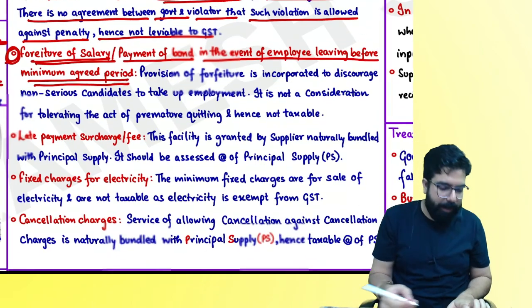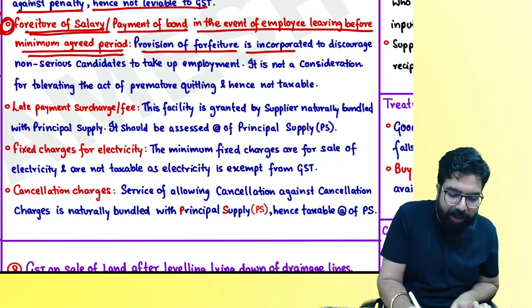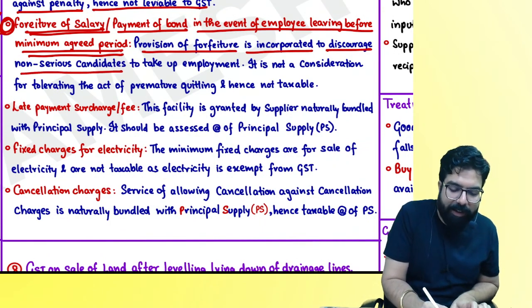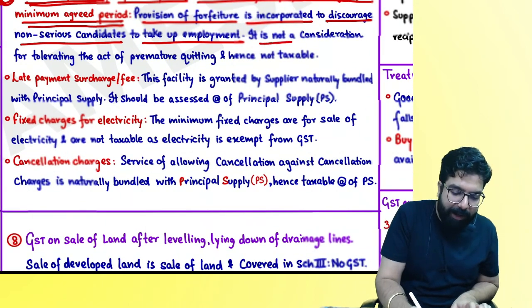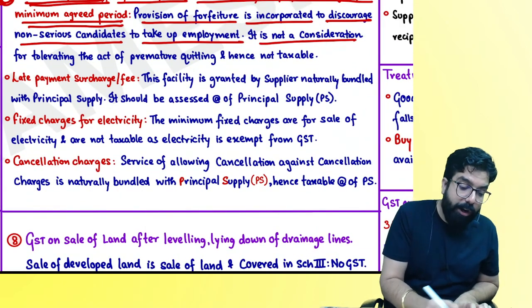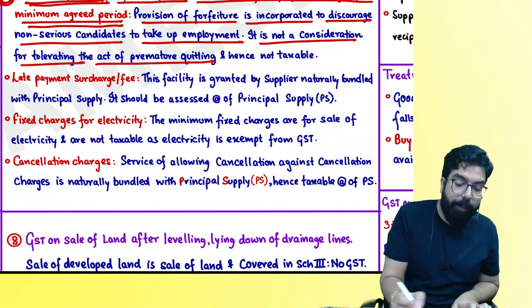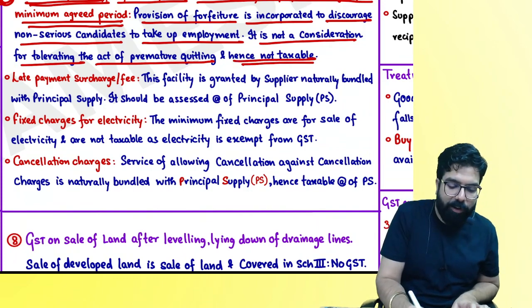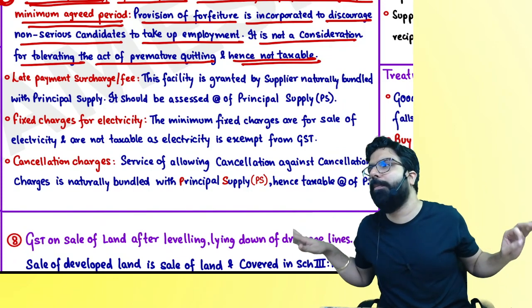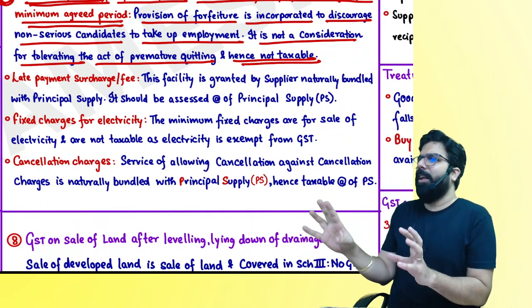Compensation. Everyone here, the provision of forfeiture is incorporated to discourage non-serious candidates from taking up employment. It is not a consideration for tolerating the act of premature quitting, and hence it is not taxable. Are we clear with this? People, you're getting this? Very easy circular, correct?